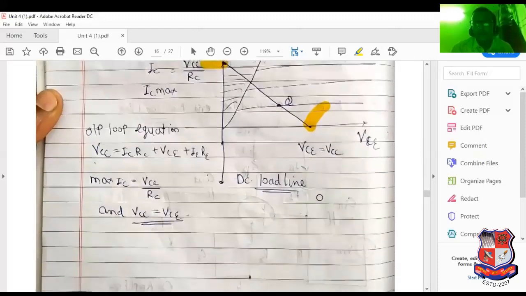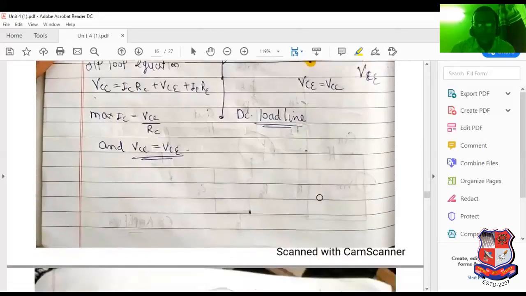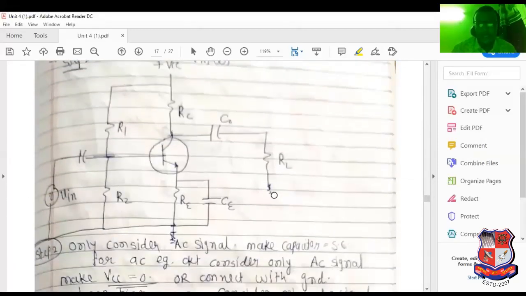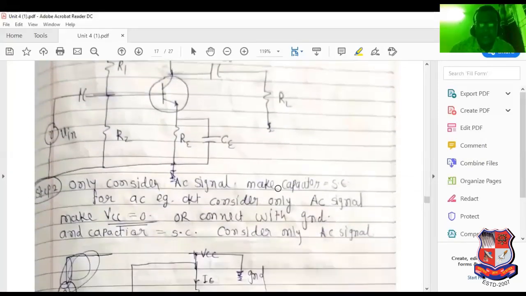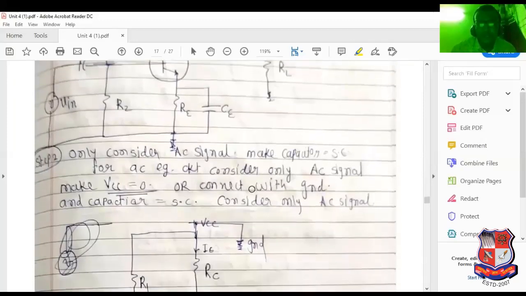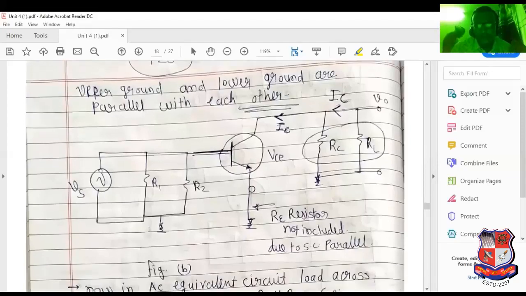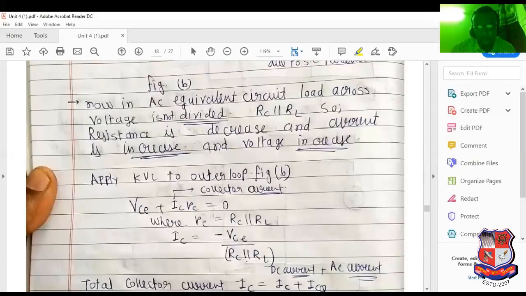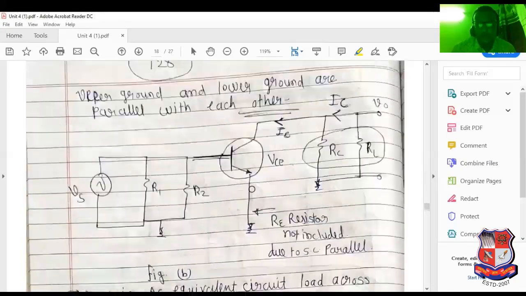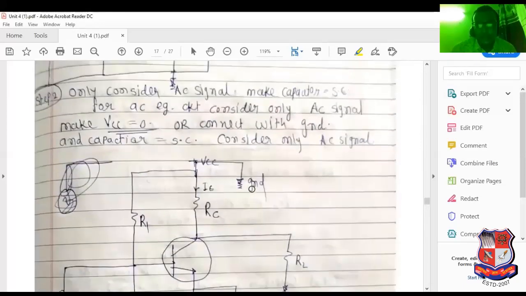Now see, this is the complete topic regarding the DC load line. Now see what is the difference between DC and AC. Main difference, see here. If you want to determine the AC analysis, at that time only consider the AC signal. On the whiteboard I have mentioned AC plus DC. What is the meaning of DC component?